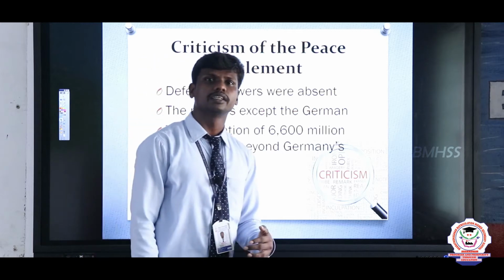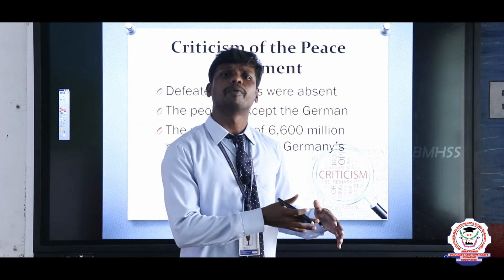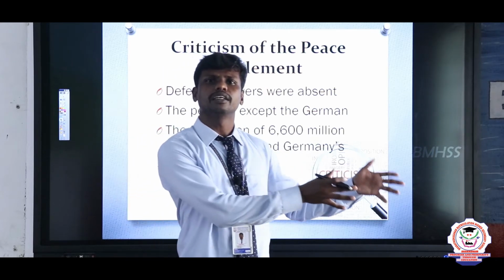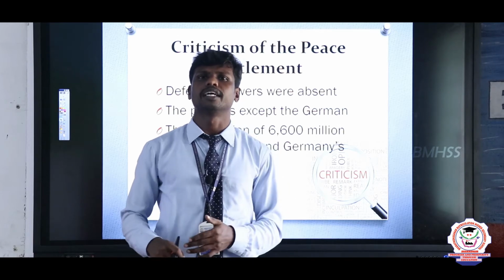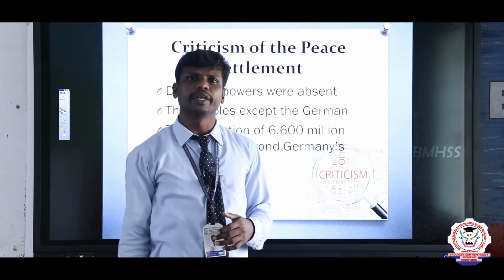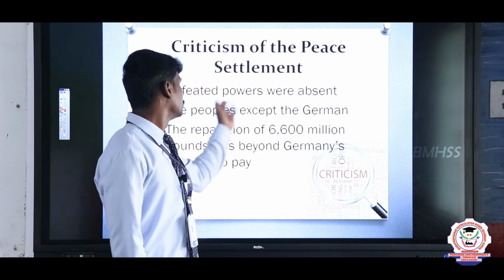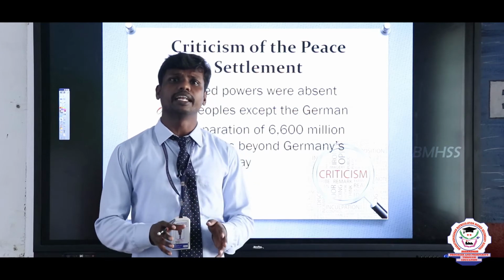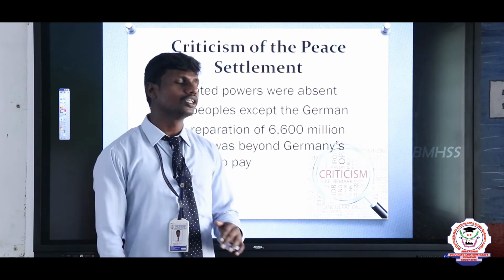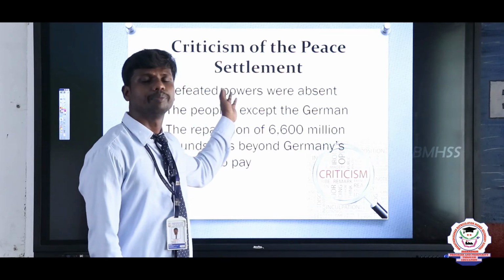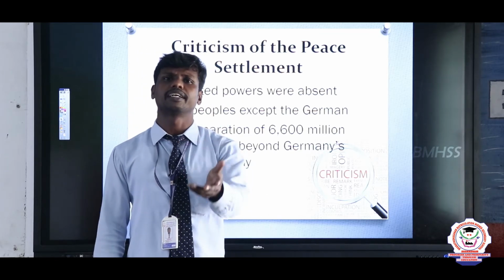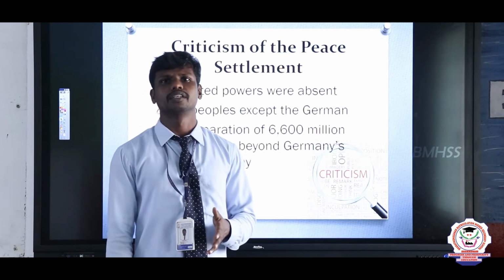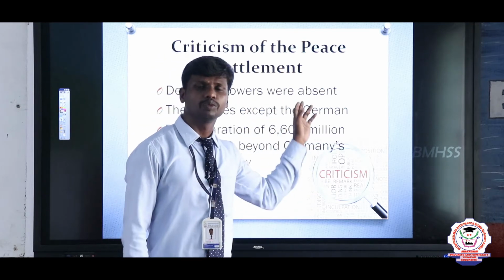So far we discussed the points of the Treaty of Versailles. It shows that only one group of people dominated and showed their powers. So in this place we are going to discuss the criticism. Defeated powers were absent. The victorious nations alone enjoyed and attended the meeting. The people of the defeated nations were not permitted to attend the conference. So the defeated nations never took part, and it was a partial type of conference. This is the first point they criticized.